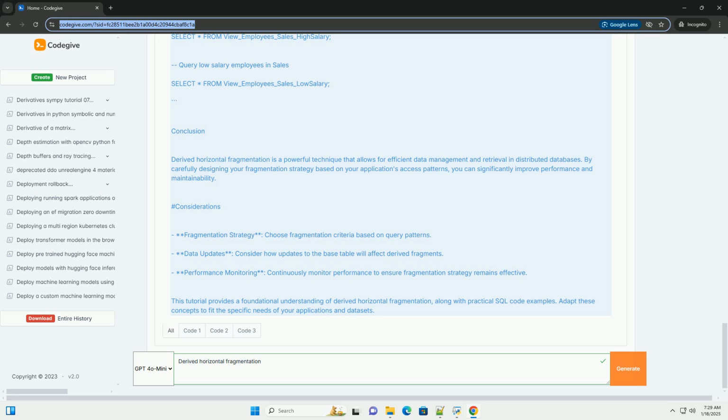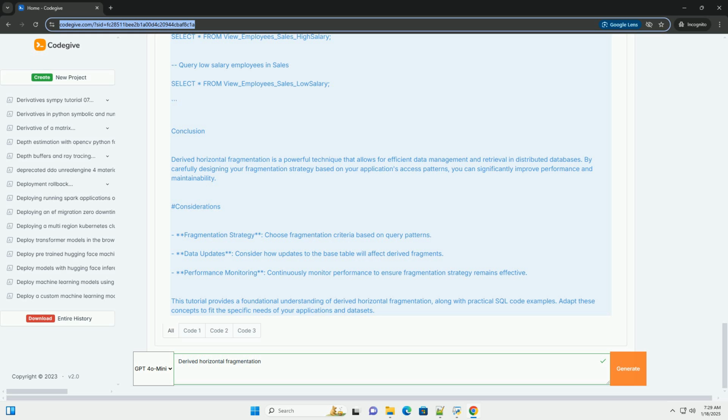Example scenario. Suppose we have a table called employees with the following schema. Step 1. Basic horizontal fragmentation. Let's first define a simple horizontal fragmentation where we want to fragment the employees table based on departments.